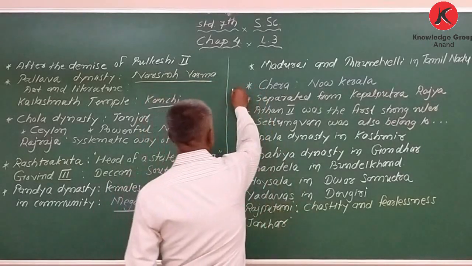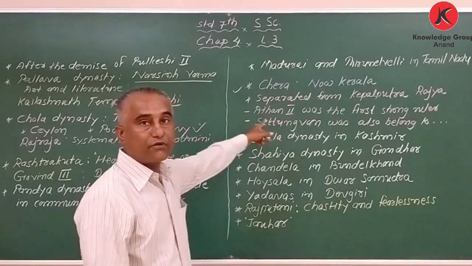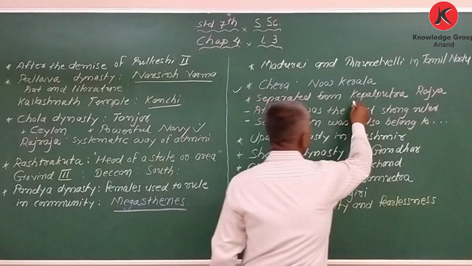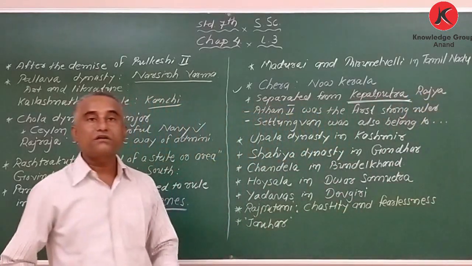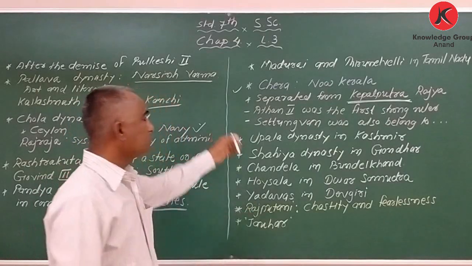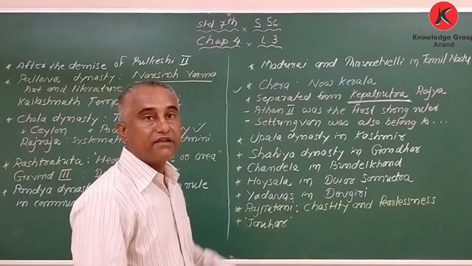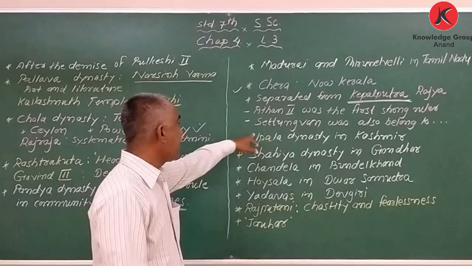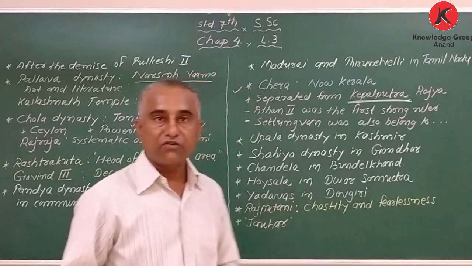So it is written here Kera, now it is Kerala. Kepalputra Rajya. My dear student, Athen II was the great king of that Kera dynasty, and Setungwan also belonged to this dynasty. Got it?